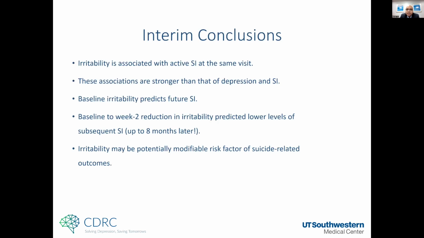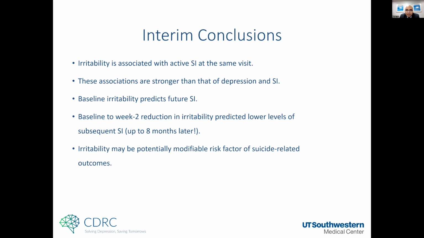To summarize, as irritability relates to suicidal ideation, we see that irritability is associated with suicidal ideation concurrently. Maybe this association is stronger than that of other symptoms of depression and irritability. Baseline irritability and anger attacks predict future suicidal ideation, and irritability may be a potentially modifiable risk factor of suicide-related outcomes.